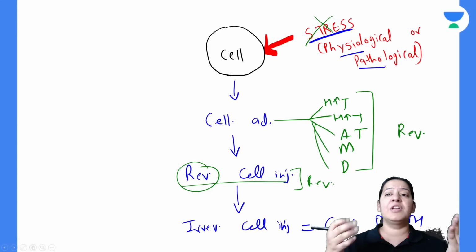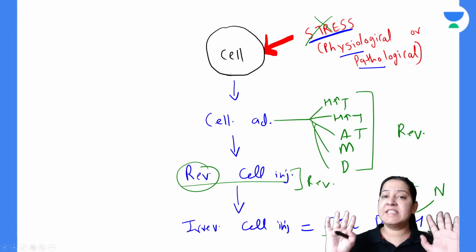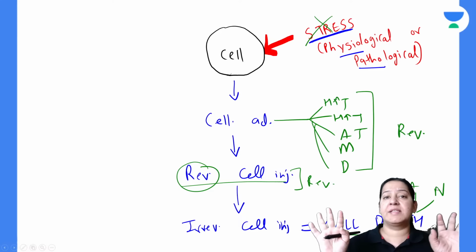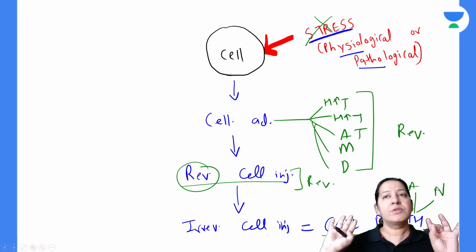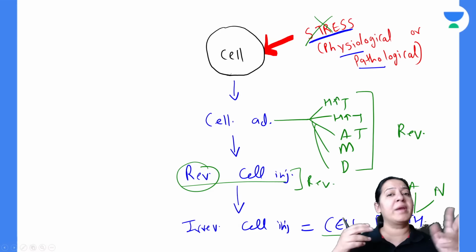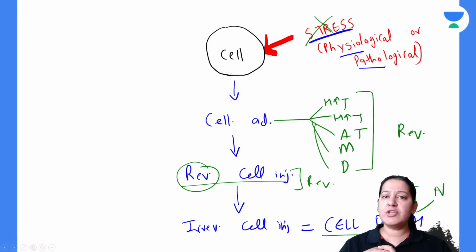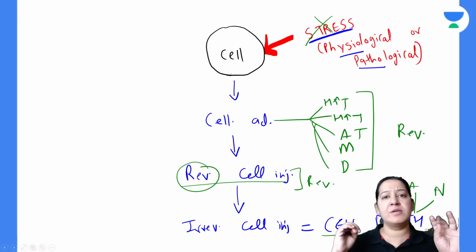But if the stress continues, the cell will ultimately die. Now, there are two mechanisms by which cell death can occur: apoptosis and necrosis. So a cell can die by one of the two mechanisms, either apoptosis or necrosis. Today I will teach you the differences between apoptosis and necrosis. Why are there two mechanisms of cell death? What is the difference between them? Does the cell have any choice whether it wants to die by apoptosis or necrosis?